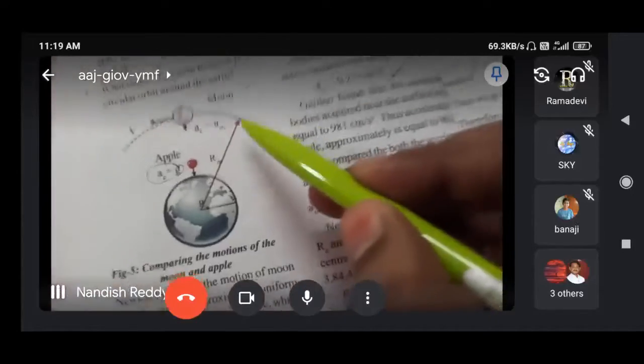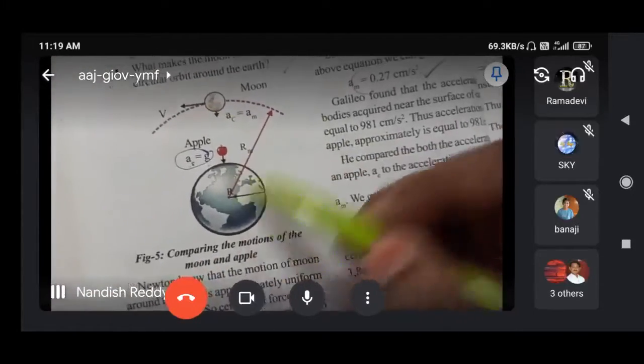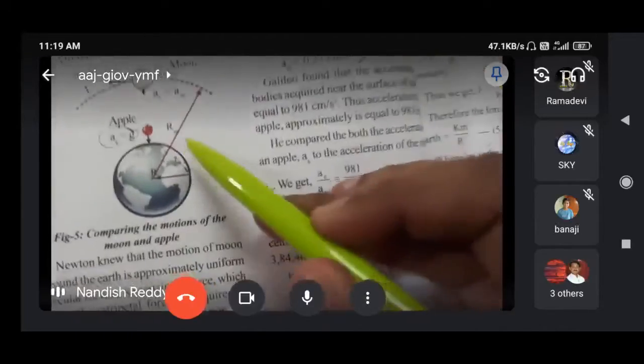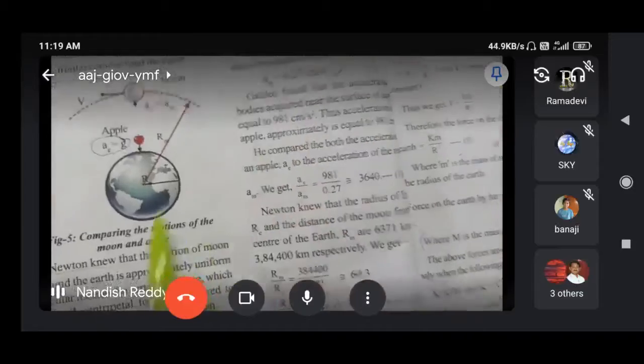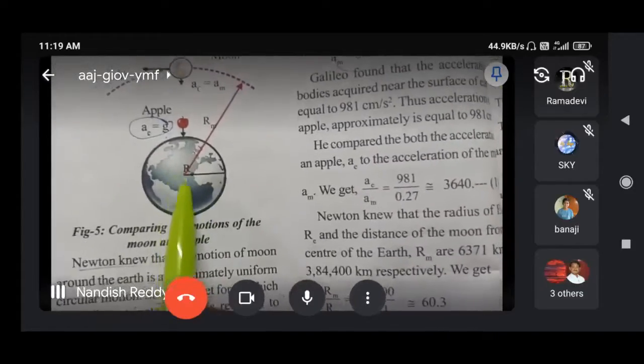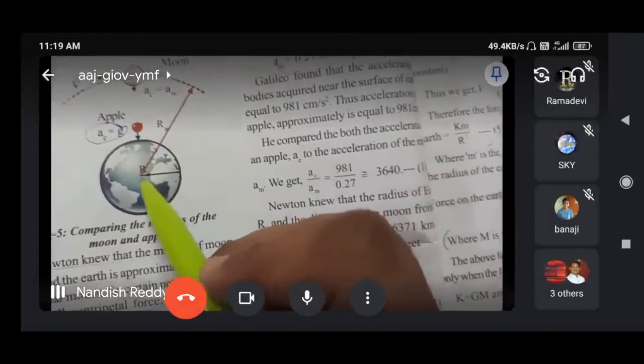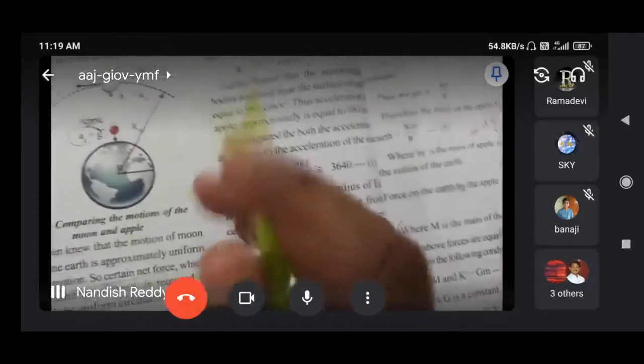Here, from the moon to the center of the earth, this is the radius. Capital R I am taking. So the radius of the moon, RM, we can also take. And here this is the radius of the earth, RE is the radius of the earth. And moon to earth center, that is RM. Two values we are considering.